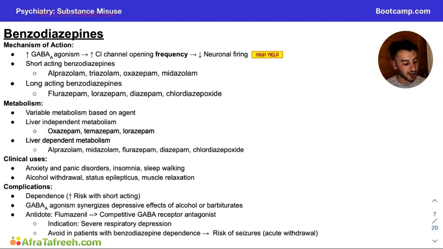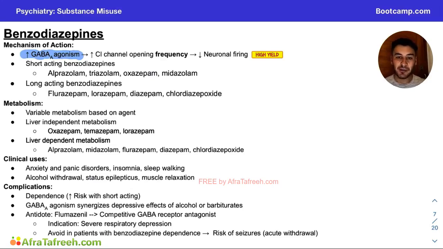And let's start out with the mechanism of action. So it's all about increased GABA A agonism. And we know that GABA A agonism happens in alcohol, happens in benzos, and happens in barbiturates. So it's important to realize that GABA A is really important because all these three things, alcohol, benzos, and barbiturates, all have deadly withdrawal symptoms, and that's because they're all GABA A agonism. And that's how I kind of like to lump these together, but it's also important to be able to figure out the differences between them.